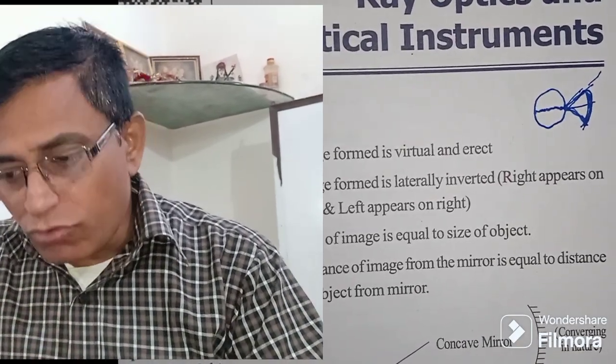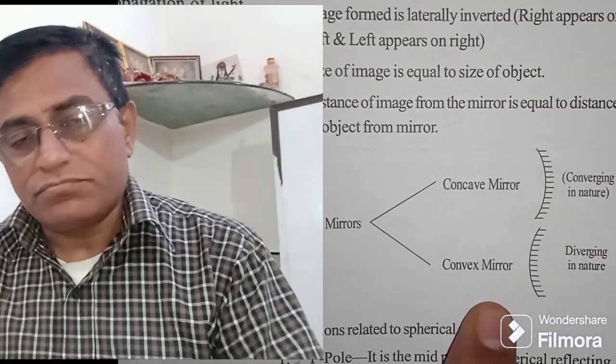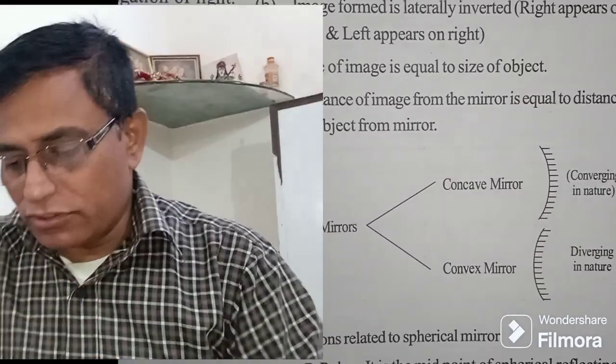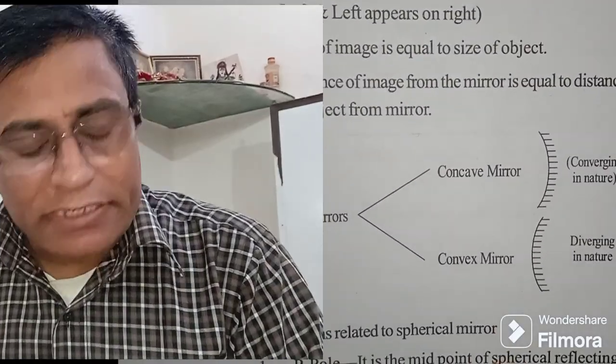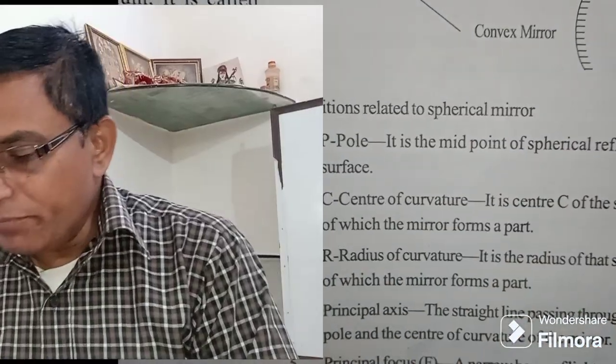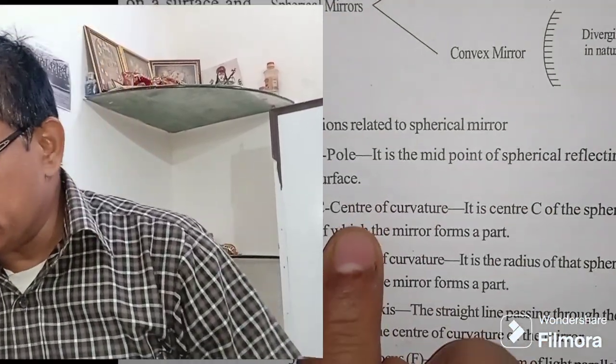Definitions related to the spherical mirror. Number 1, P, pole: it is the midpoint of the spherical reflecting surface. C, center of curvature: the center of the sphere of which the mirror forms a part. Radius of curvature: the radius of the sphere of which the mirror forms a part. Principal axis: the straight line passing through the pole and the center of curvature of the mirror.